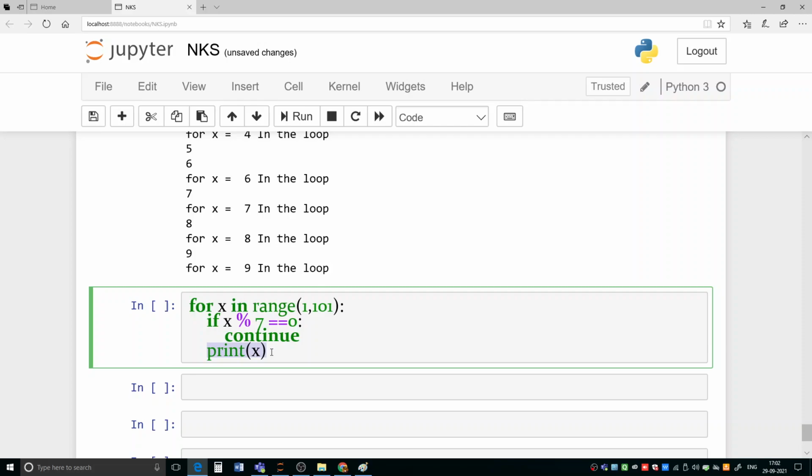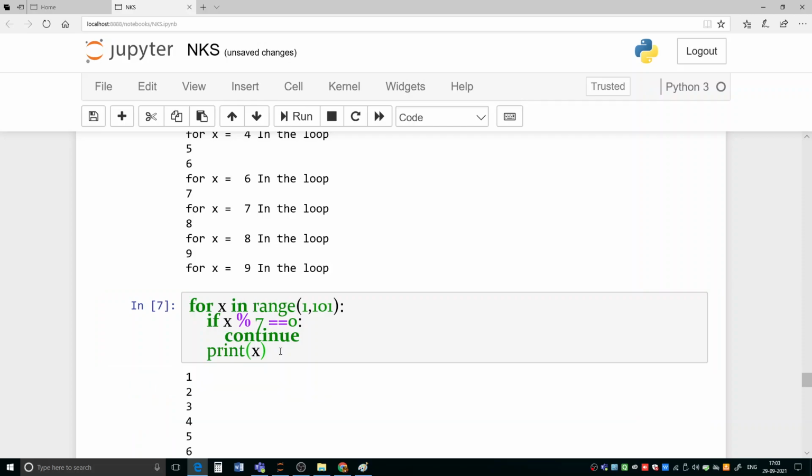So for that value this statement will not execute, and the control will be transferred to the next iteration. Again the printing will be done, and when a number divisible by 7 is reached, continue will be executed again and that number will not be printed.